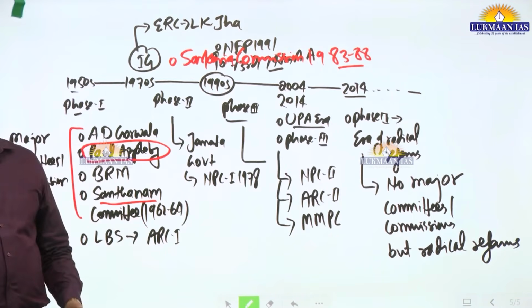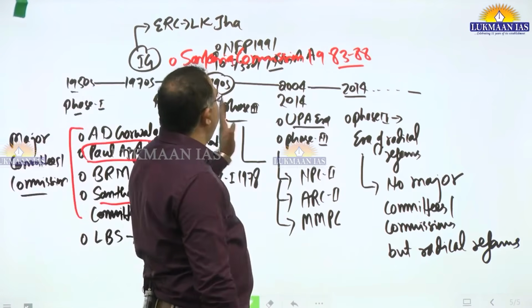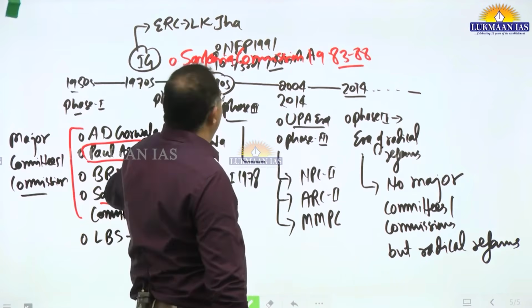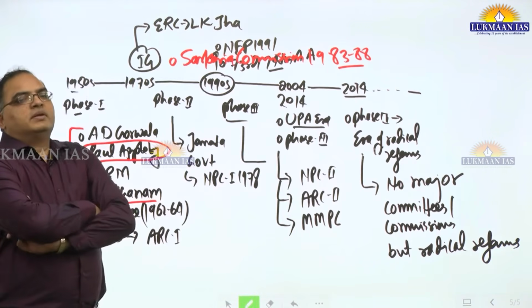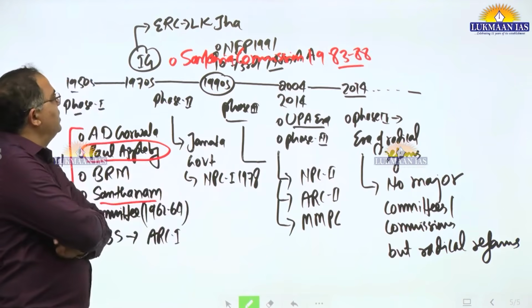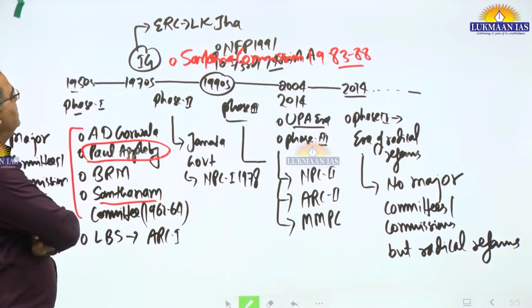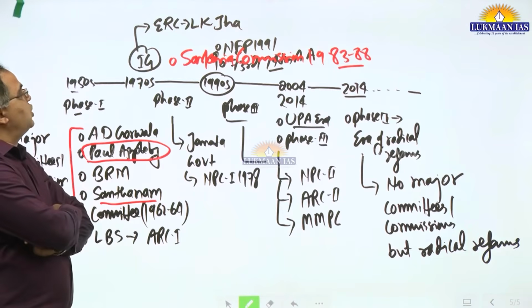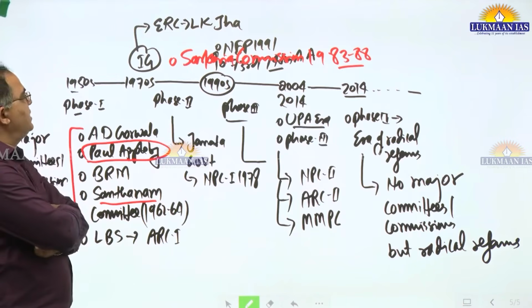But you know that Lal Bahadur Shastri remained Prime Minister for a very short duration. Then the Indira Gandhi government came to power. You know that we have told about the Kothari committee and others, but here we do not write all those details, as we have already told. But a major reform commission in her tenure was the Economic Reform Commission, headed by L.K. Jha.